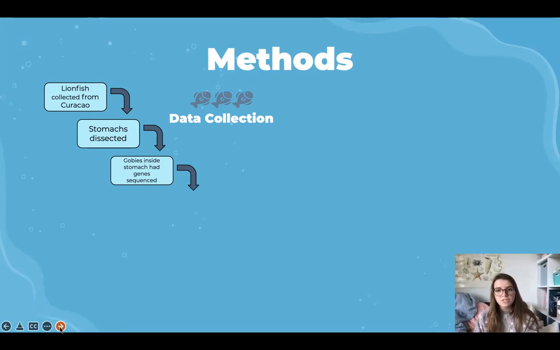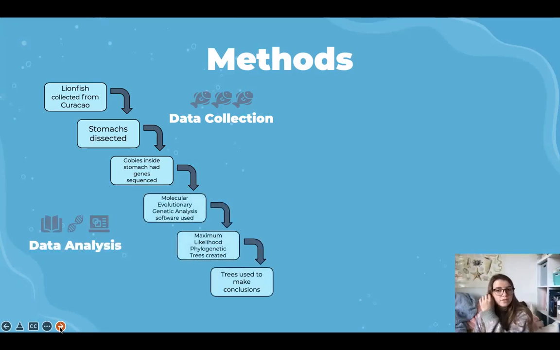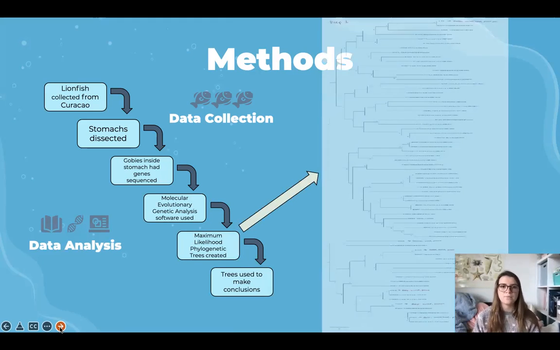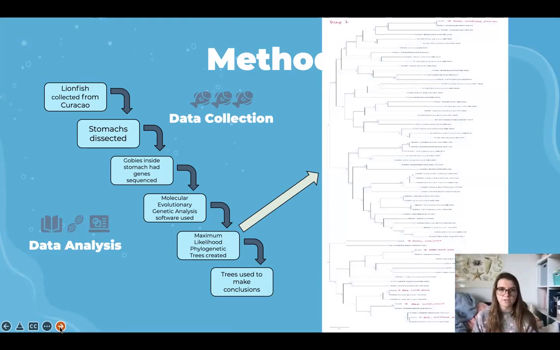Using the genetic information, we then created phylogenetic trees that compared the known species of gobies to the unknown species of gobies. Because we already knew the traits and the habitat type of the known species of gobies, we can then determine where the lionfish were foraging and which kind of gobies these lionfish were preying upon. So here's just an example of one of the phylogenetic trees.